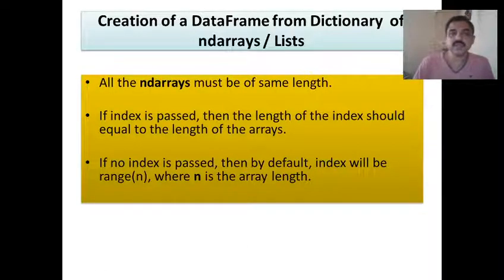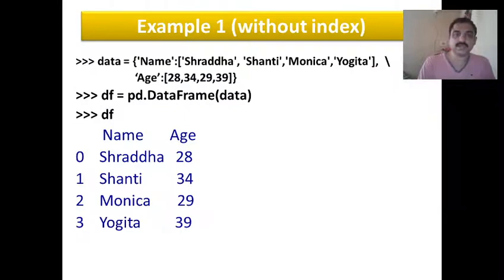So it is possible to create a data frame from a dictionary of lists or arrays. All n-dimensional arrays must be of the same length, so we need to create same length lists or arrays. If an index is passed, then the length of the index should be equal to the length of the arrays. Whatever is the number of elements, the same number of index values must be given. If no index is passed, then a default index will be assigned. So let us see the example.